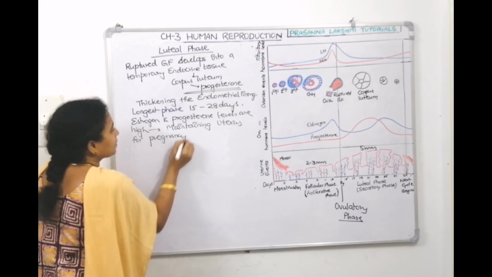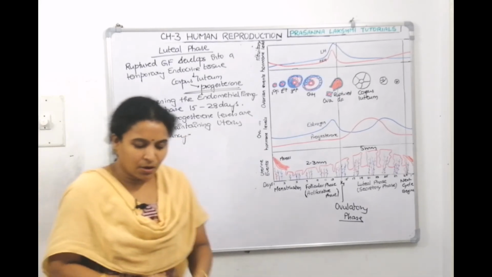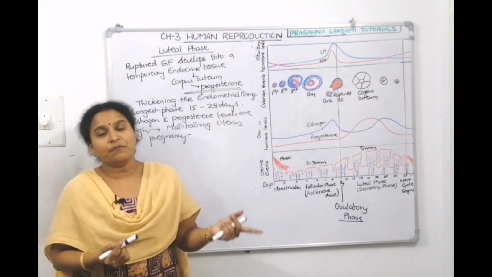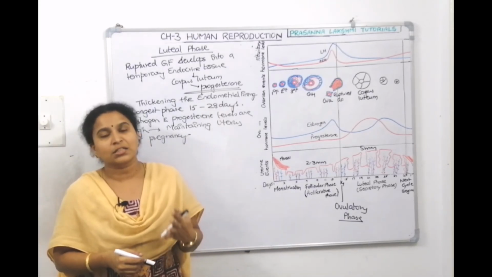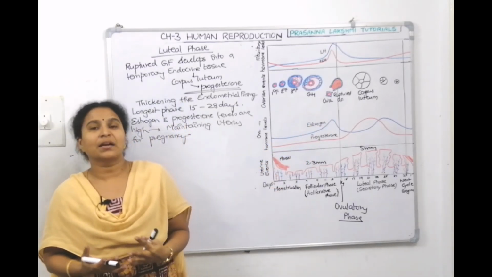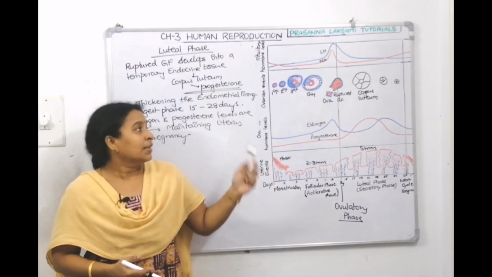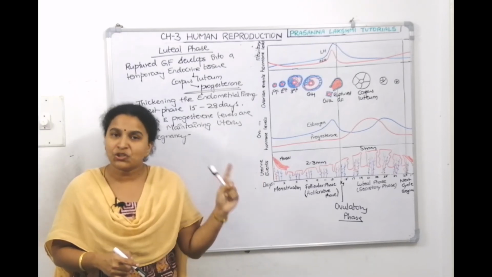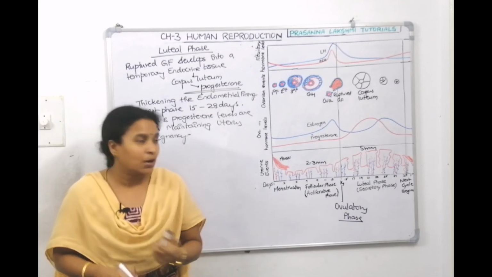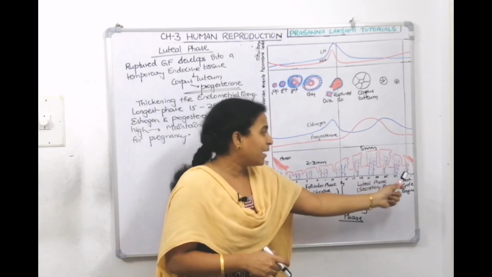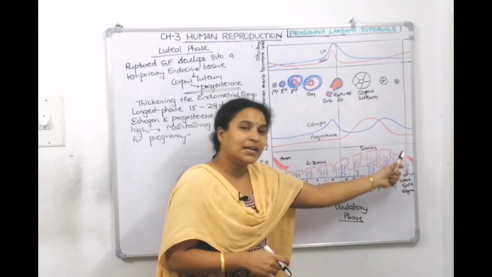Now, it depends whether copulation happened or it did not happen. If copulation happened, when the sperm comes into the female reproductive tract, then there are chances for the sperm to meet the egg. If copulation doesn't happen at that time, then the sperm is not there. Then the viability, the lifespan of ova is 1 day only. Then the ova starts shedding down. When the ova sheds down, then this endometrial tissue also comes down along with these blood vessels. And the next cycle starts.